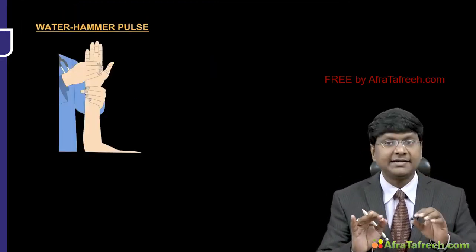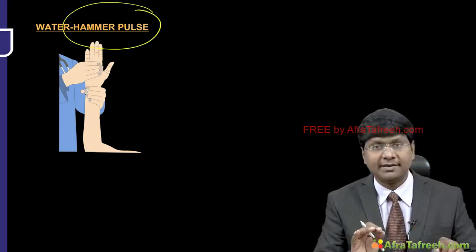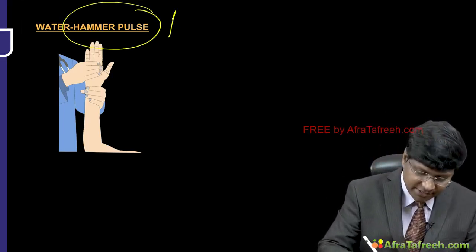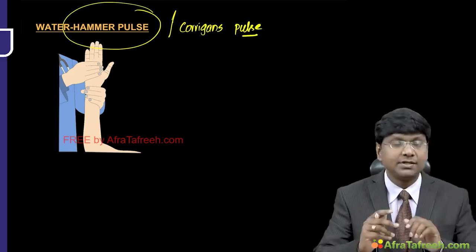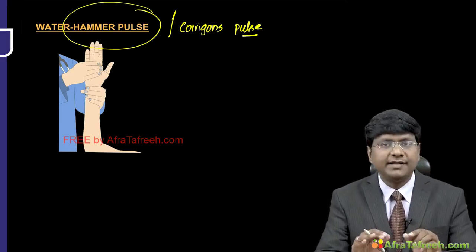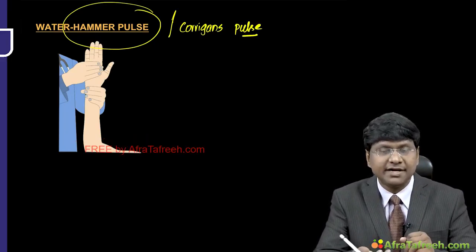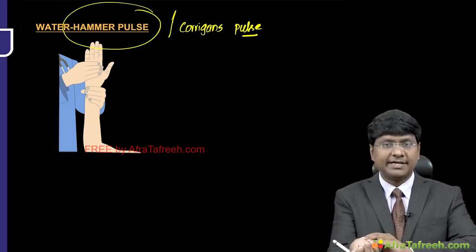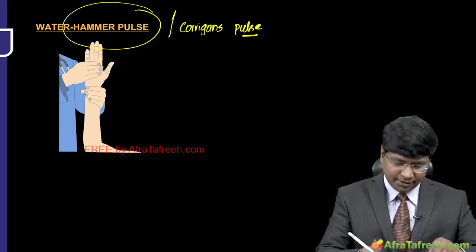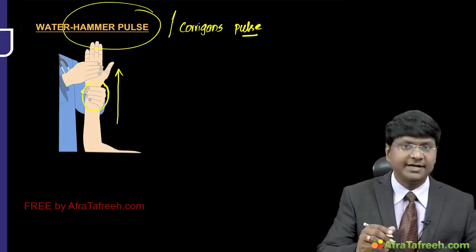Next is the characteristic pulse. This pulse is the water hammer pulse, which is also called the Corrigan's pulse. So if you take this water hammer pulse or Corrigan's pulse, how do you examine this? Initially, you need to palpate the radial artery, and then you need to raise the arm of the individual, and then you need to palpate this radial artery.